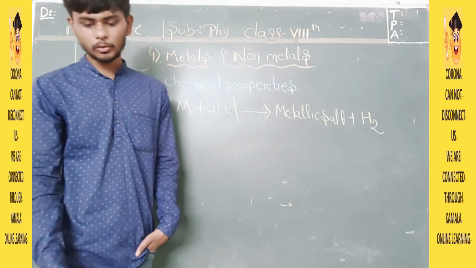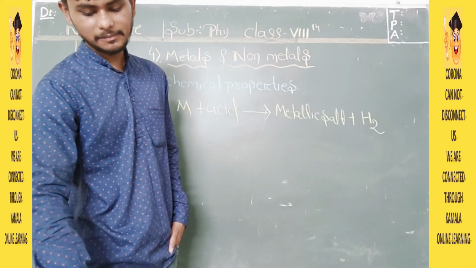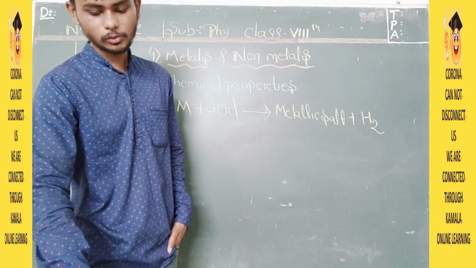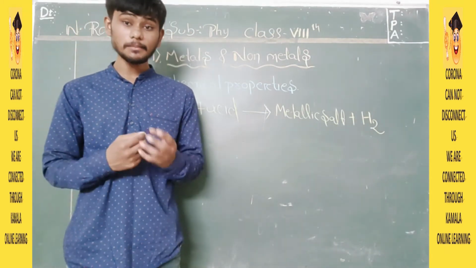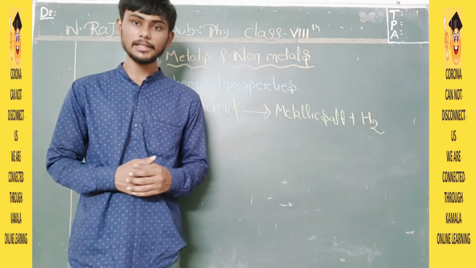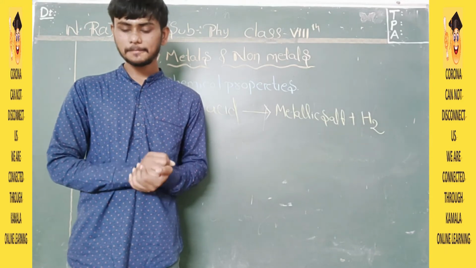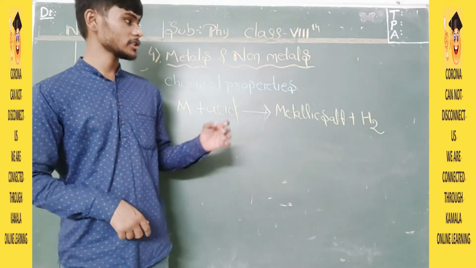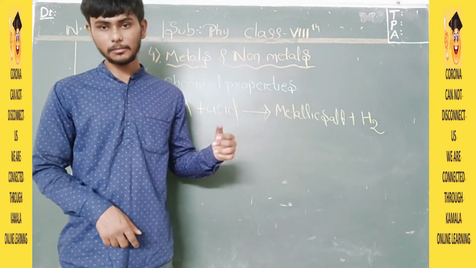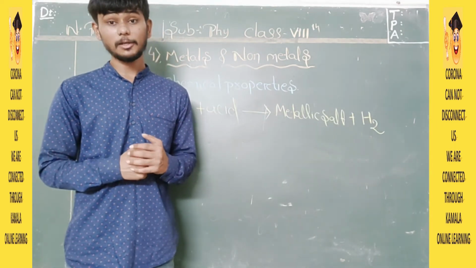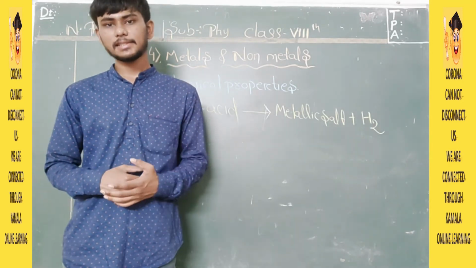Here you can go through this particular experiment. You found that some metals react with dilute hydrochloric acid, liberating hydrogen, but non-metals usually do not react with acids. In your higher classes you will read that in some cases non-metals also do react. So till now we have completed the reaction of metals and non-metals with oxygen, with normal air, with water, and with acids.